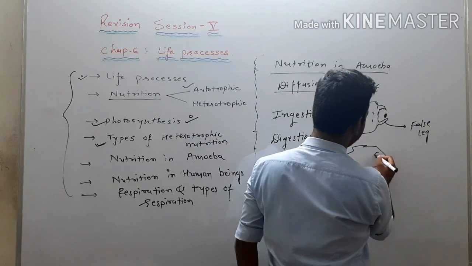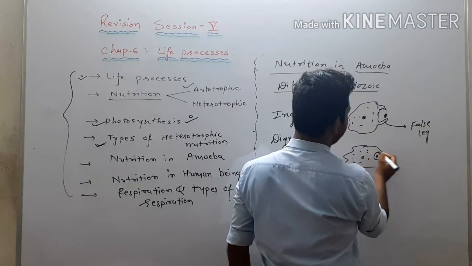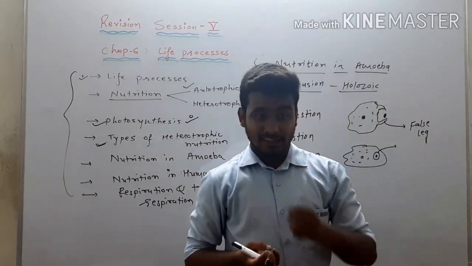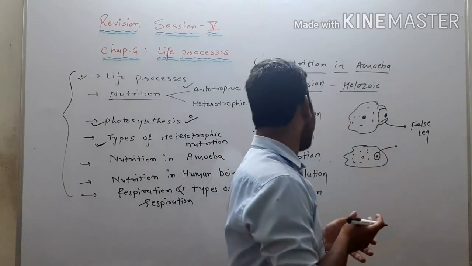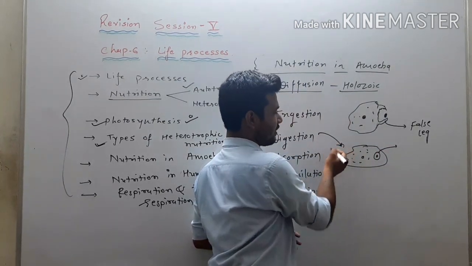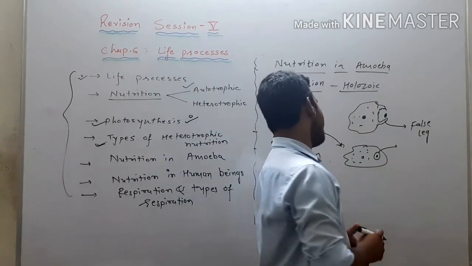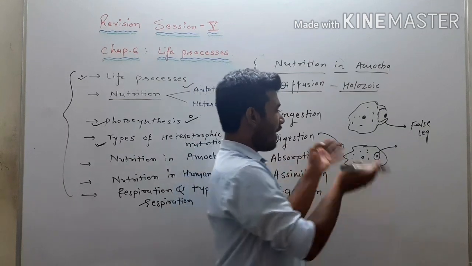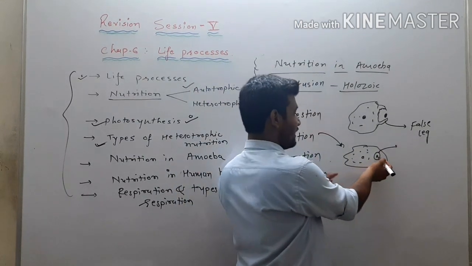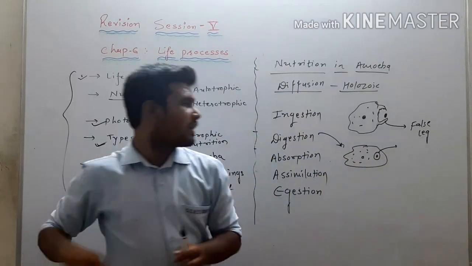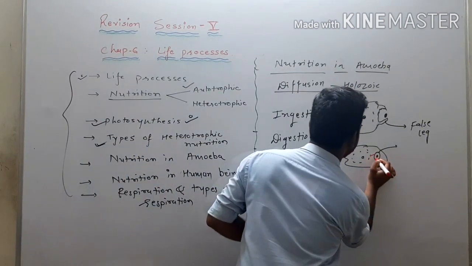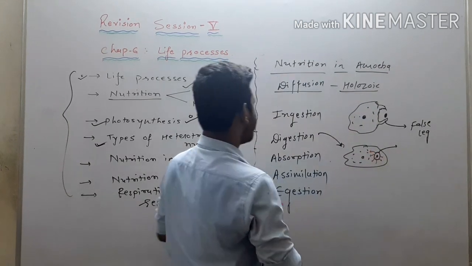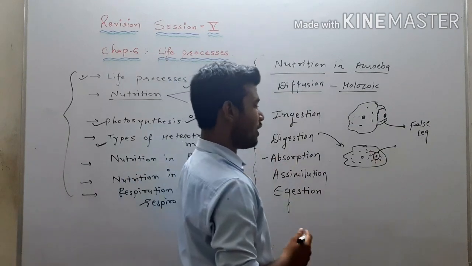As the food is ingested inside the body, now amoeba will create a vacuole, right? And in this vacuole, the breakdown of food particle will be done. That will be our process of digestion, and different enzymes will help, like lysosomes, right? So after ingestion there will be digestion. After the food is digested, after it is broken down here, the absorbable components will get absorbed by amoeba, right? So that is our another process, that will be our absorption, right?